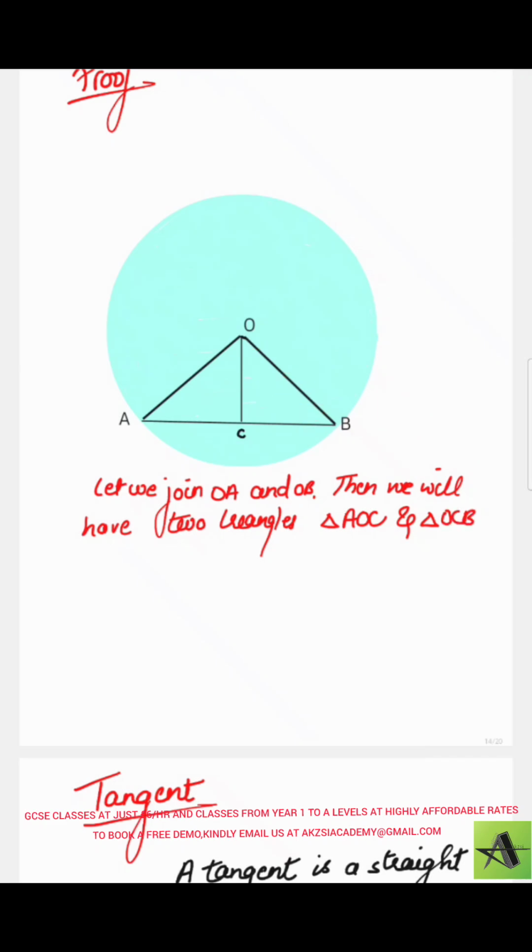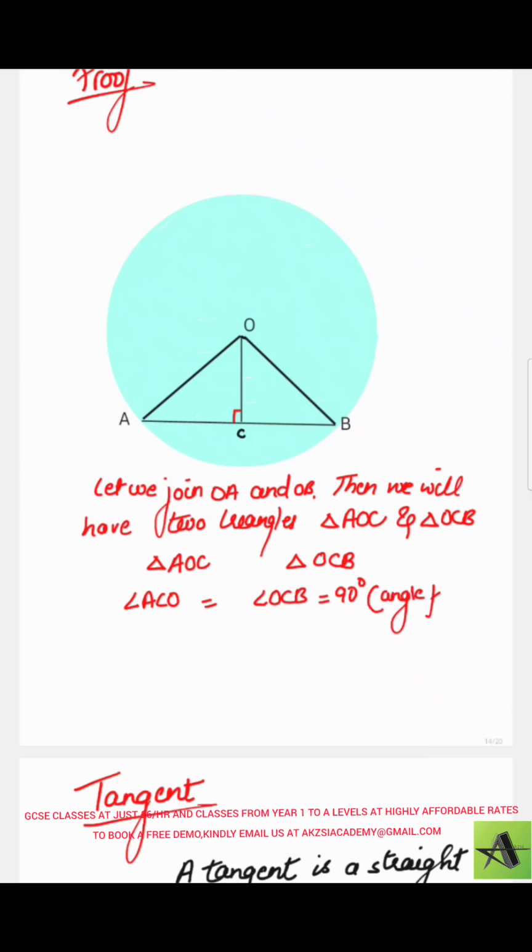Comparing them, in triangle AOC this is 90 degrees and in triangle OCB this is 90 degrees clearly. So angle ACO equals angle OCB equals 90 degrees